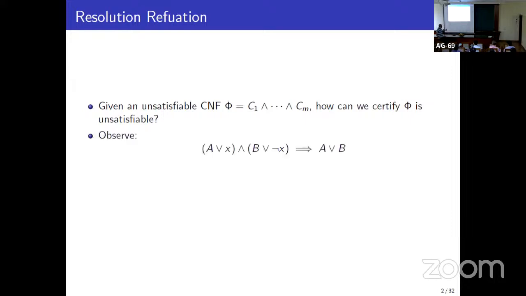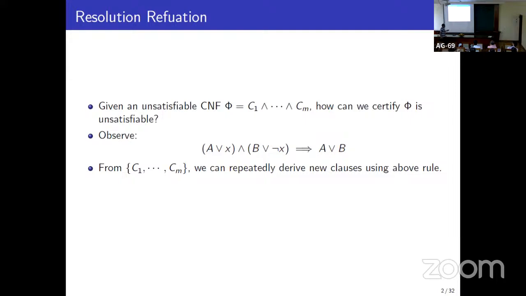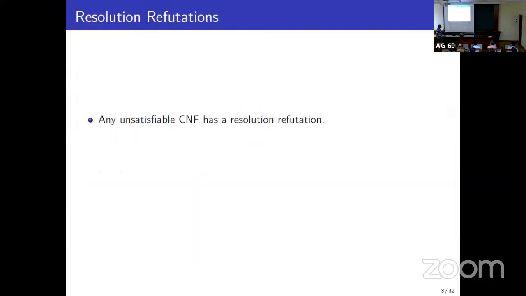If you have two clauses A or X and B or not X, then together these two clauses imply A or B. So one way to certify that this CNF is unsatisfiable is to start from the initial set of clauses and repeatedly derive new clauses using this derivation rule. If you can derive the empty clause, then this sequence of derivations is a certificate that the CNF is not satisfiable. And such a certificate is called a resolution refutation.